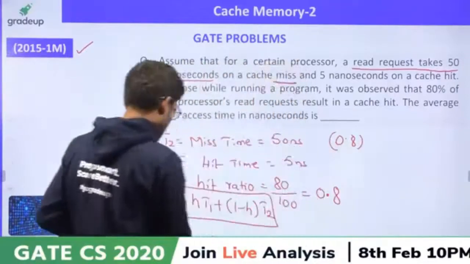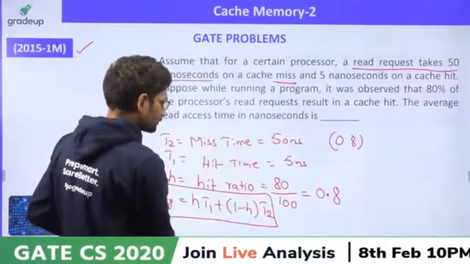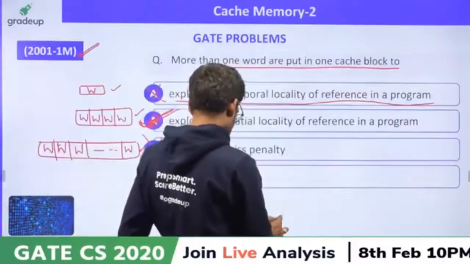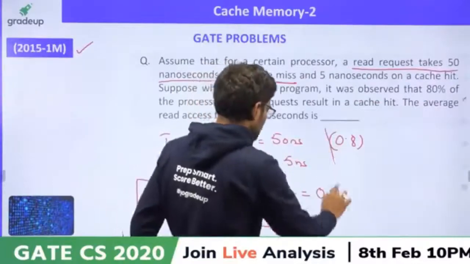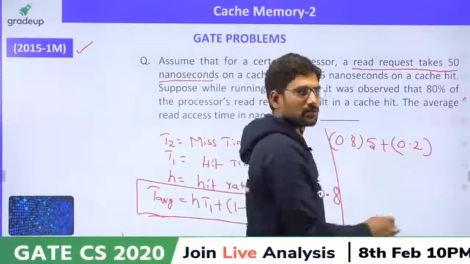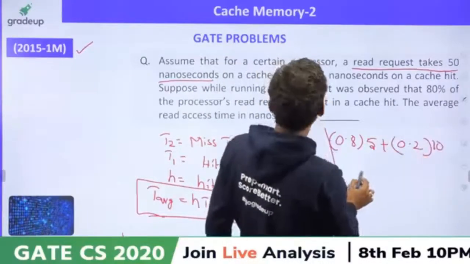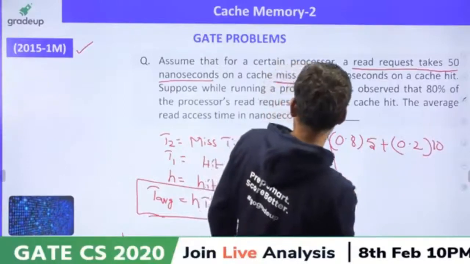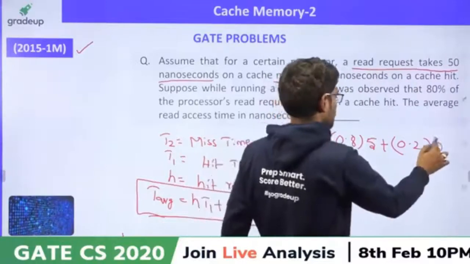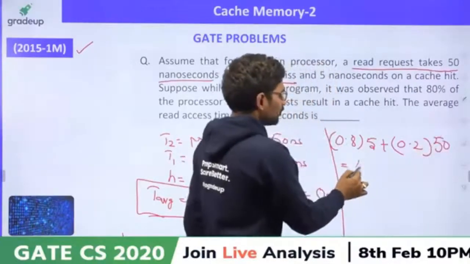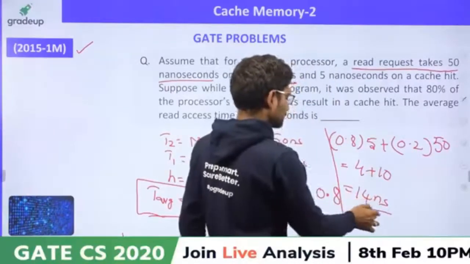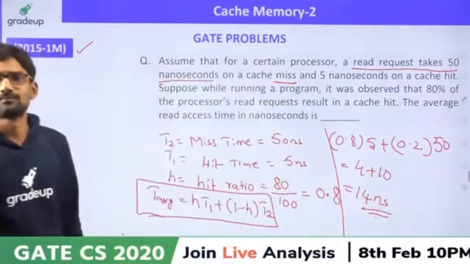Okay, let me do it in the next slide. 0.8 times 5 plus (1 minus 0.8, which is 0.2) times 10. Not 10, what is that? 50. So, this is 4 plus 10, 14 nanoseconds, right?